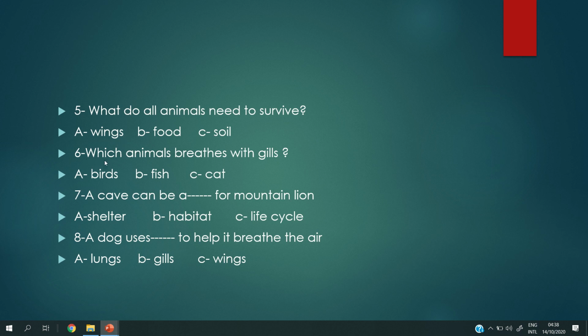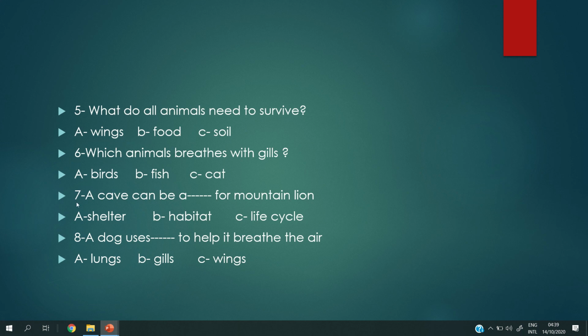Number 6. Which animals breathe with gills? The birds breathe with gills, or the fish, or the cat? The cat breathes with lungs because it is a mammal. And the birds also breathe by lungs because they are birds. But the fish, of course, can breathe with gills.